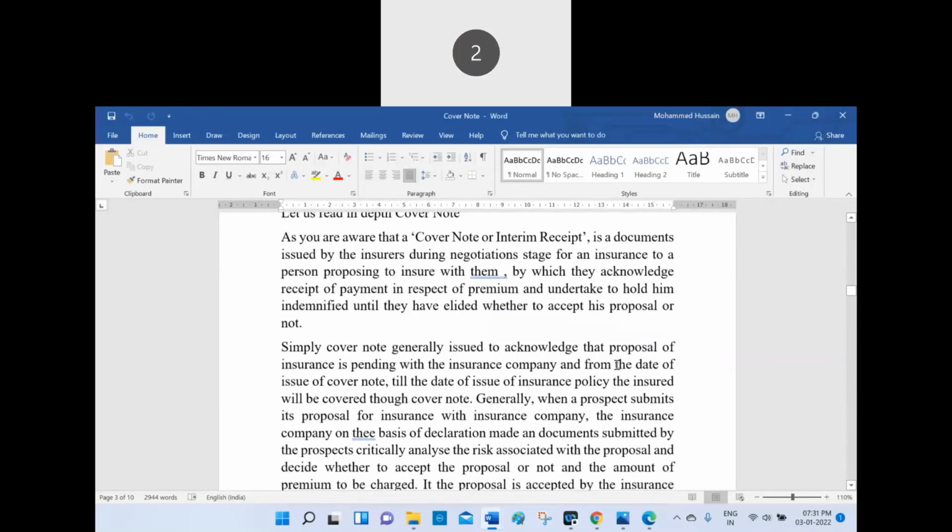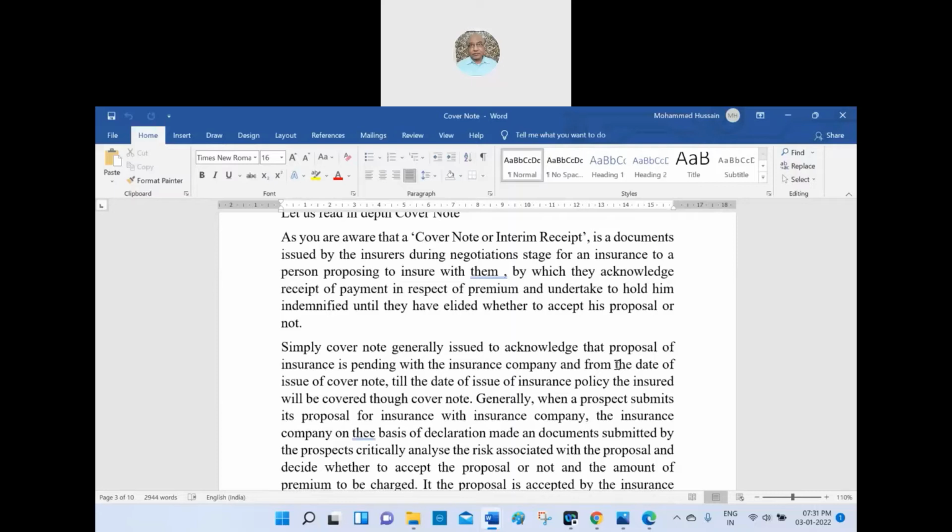Let us see the cover note in depth. What is a cover note? As you are aware, a cover note is nothing but an interim receipt. Like we have a temporary injunction and a permanent injunction, it is like a temporary injunction.